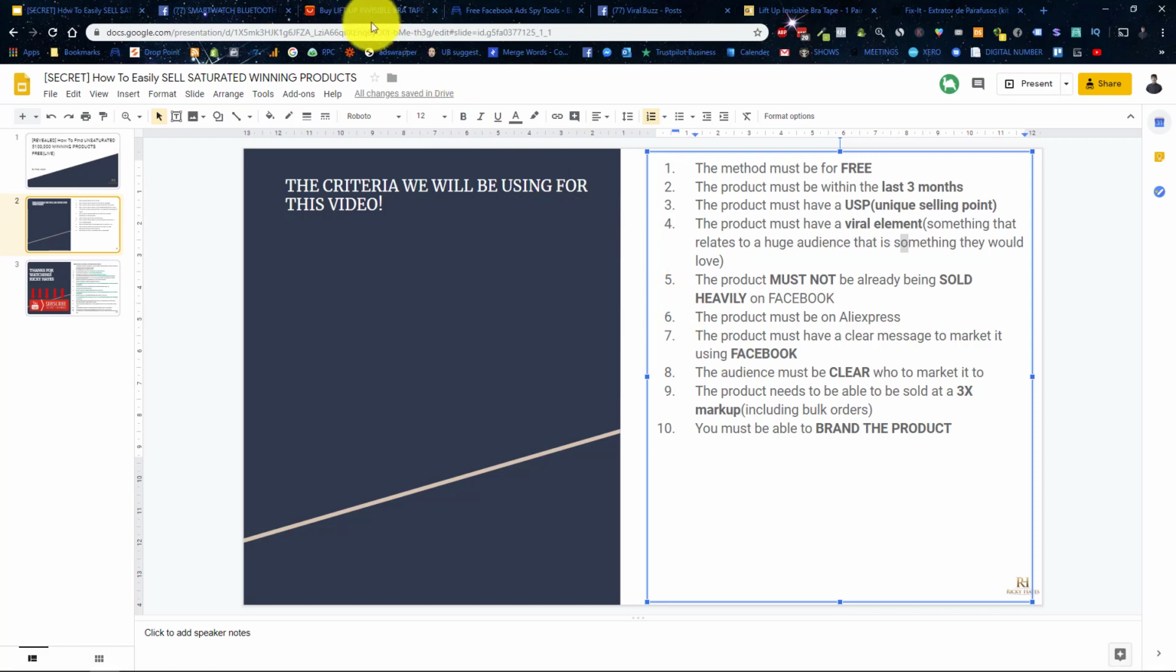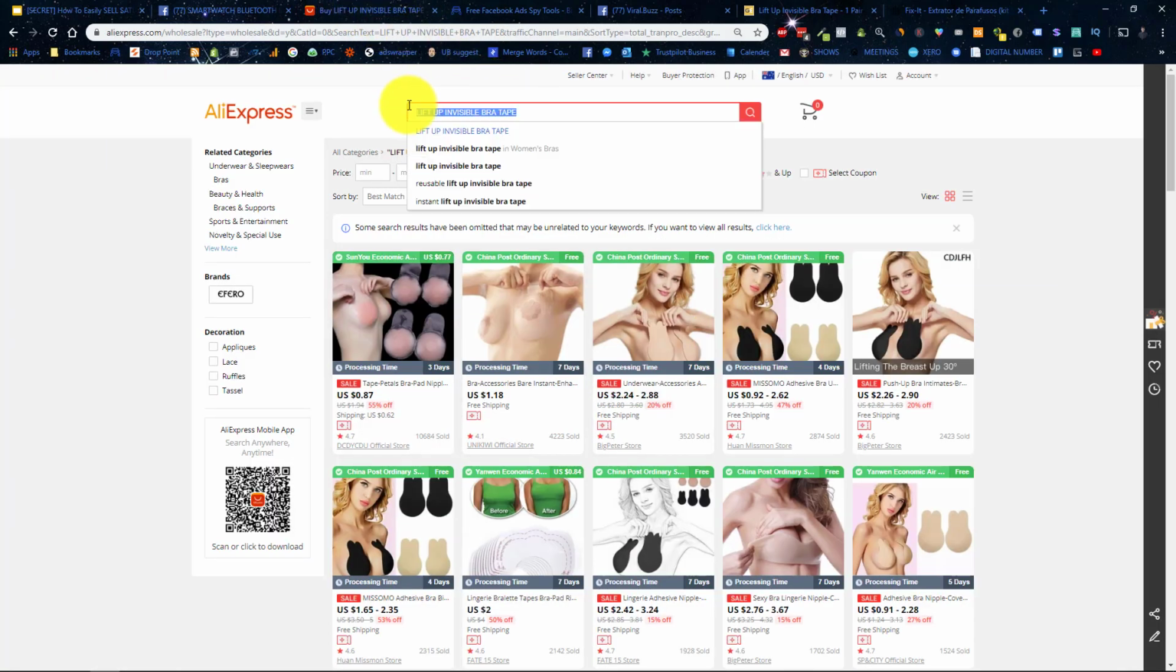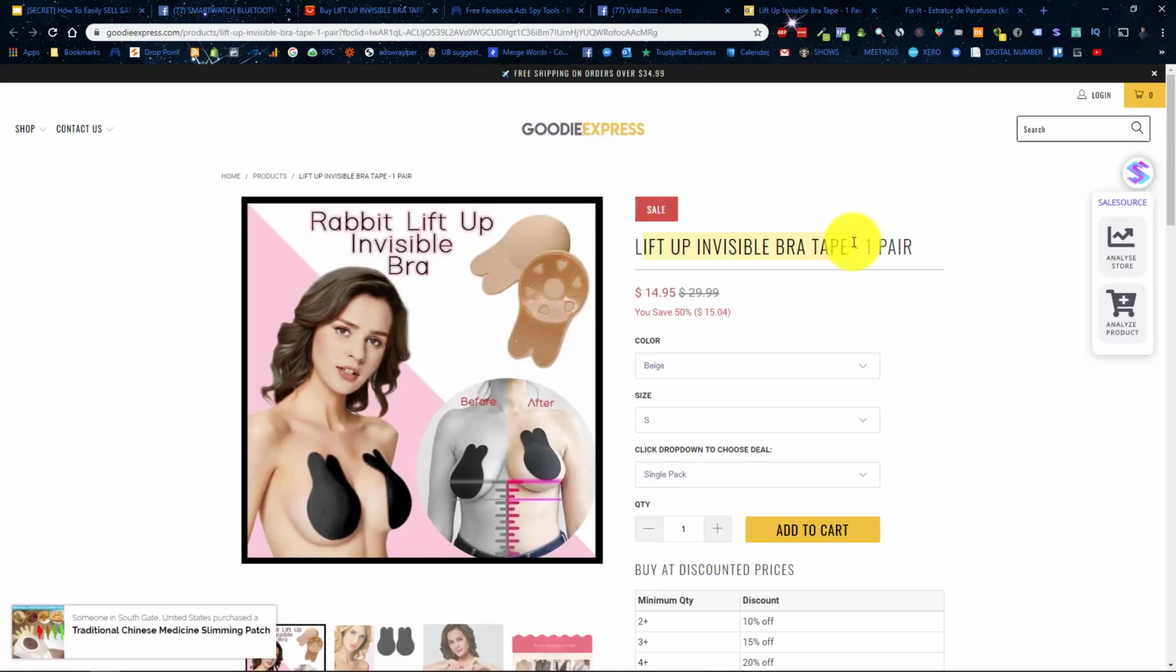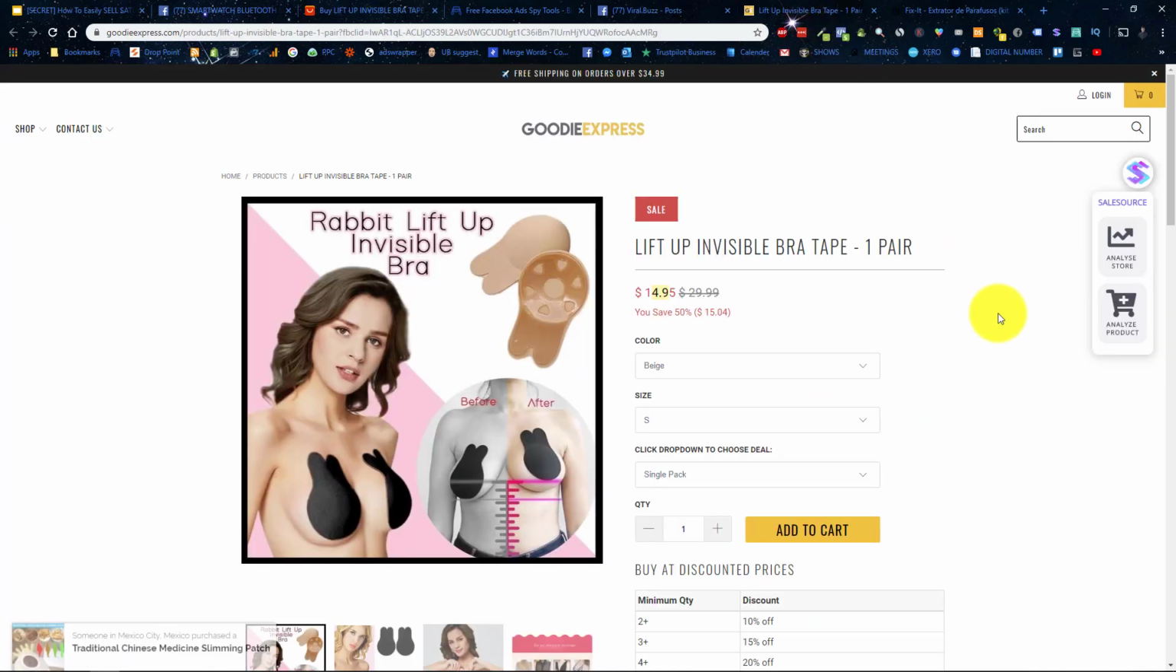So the product can be found on AliExpress. I found it by typing in a copy and paste from the actual ad. I just copied that, and we can see that they're selling it for $14.95. So it meets the criteria. The item costs, let's say, $3. I'd be going the more expensive, this is the better one, so $3. So we've definitely got a good margin on this product.